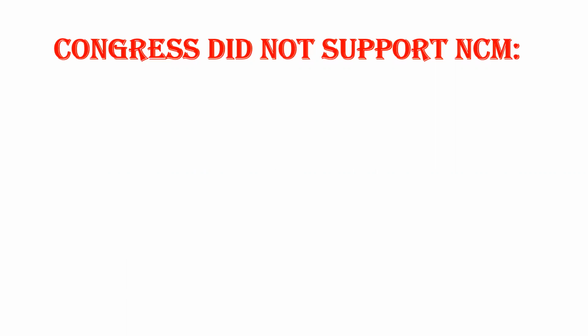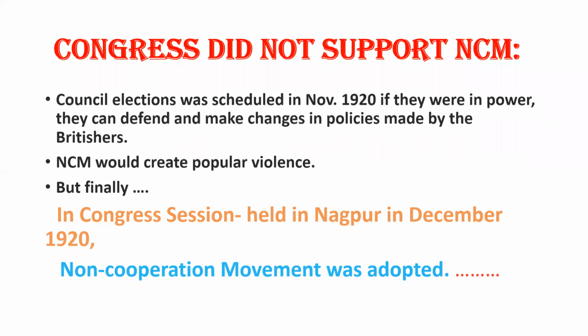Now there is a most important thing, and it would be most important for you. Congress supported the non-cooperation movement, it started the non-cooperation movement. But there were many members of Congress who did not support NCM, meaning the non-cooperation movement. Why? We have to discuss this thing, and it is a very important question for you.